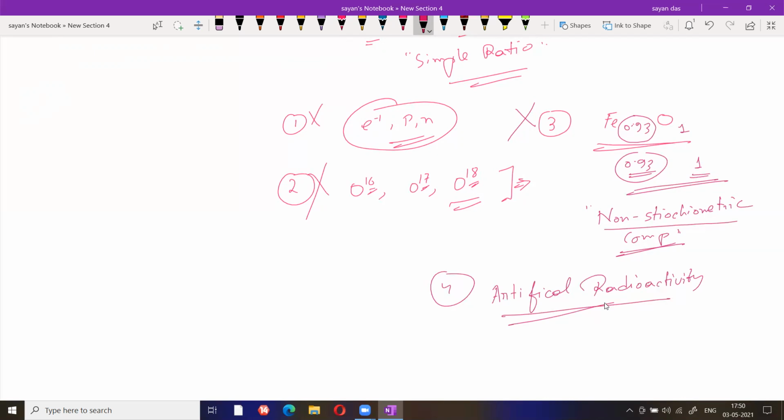In this case, a new element can be formed. So the fourth concept also becomes wrong. These are the basic postulates of Dalton's atomic theory, and why they were disregarded. These are the concepts. Okay, any doubt regarding this part?